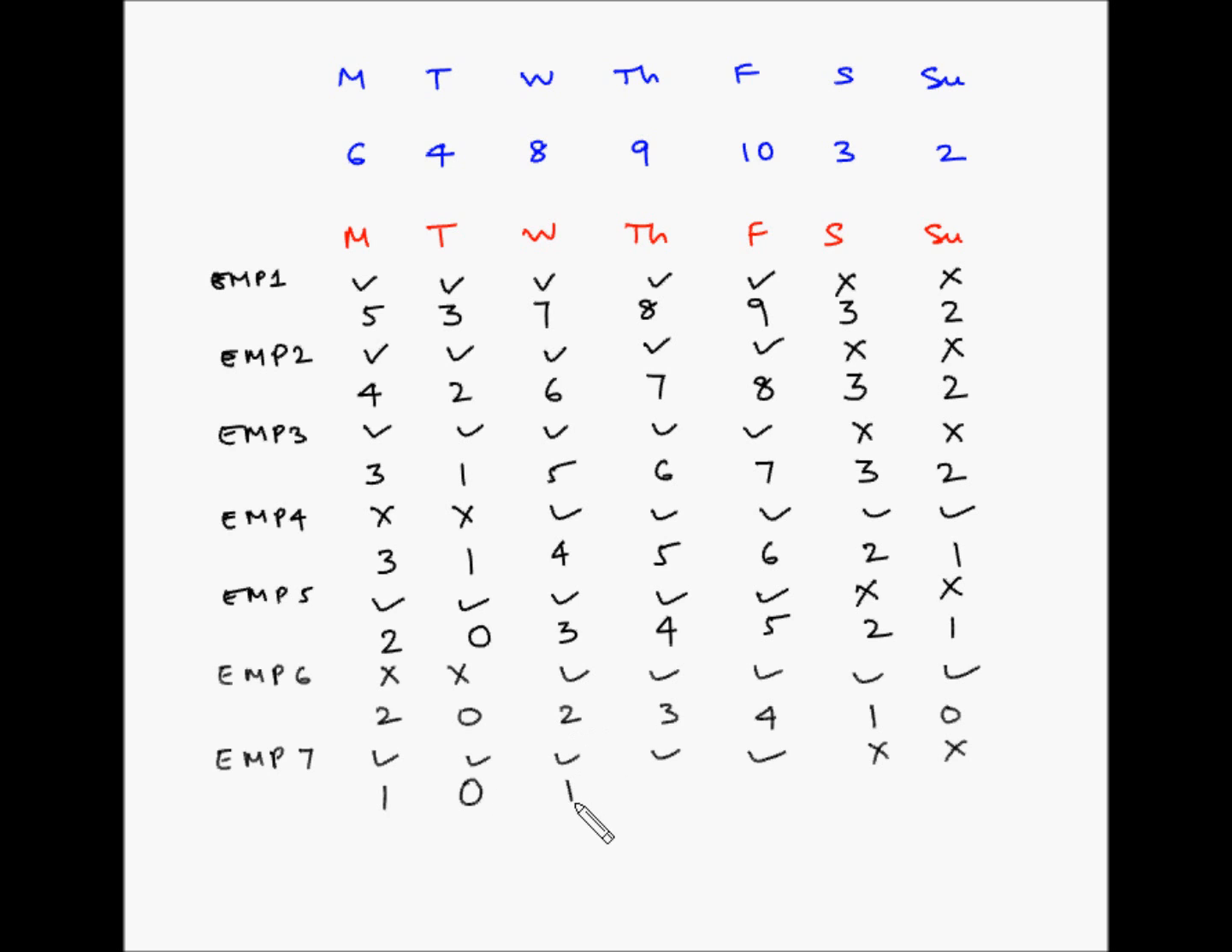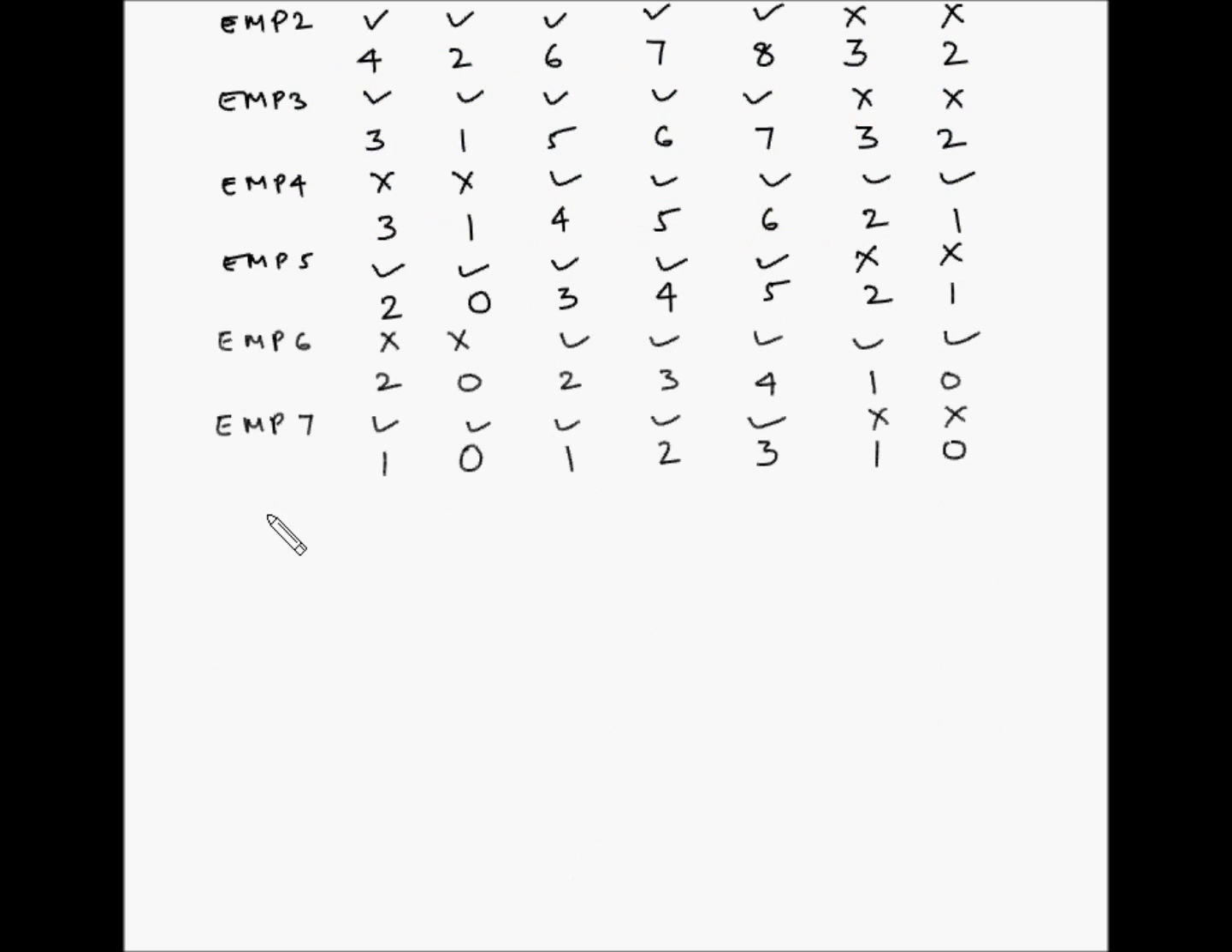2 minus 1 is 1, 3 minus 1 is 2, 4 minus 1 is 3, and 1 and 0 as it is. Now for employee number 8, let's find out the net requirements. So Saturday Sunday have 1 plus 0 is 1, Sunday Monday have 0 plus 1 is 1, Monday Tuesday have 1 plus 0 is 1, Tuesday Wednesday have 0 plus 1 is 1, and so on. So there is a tie between Saturday Sunday, Sunday Monday, Monday Tuesday, and Tuesday Wednesday.